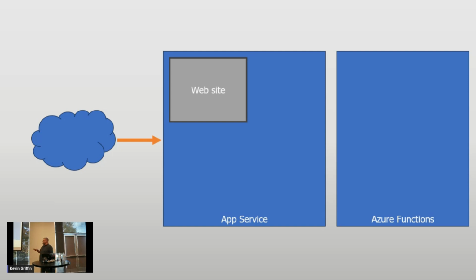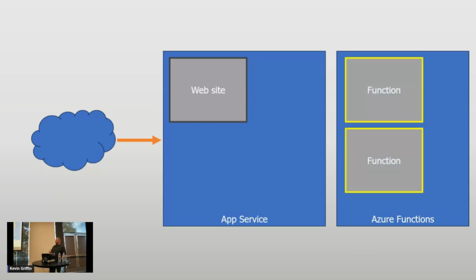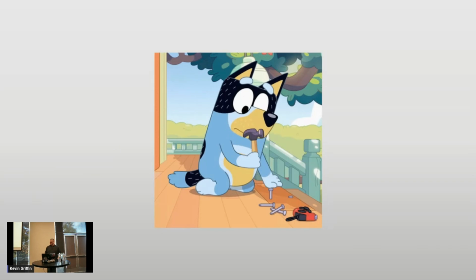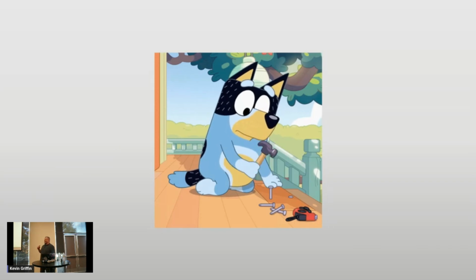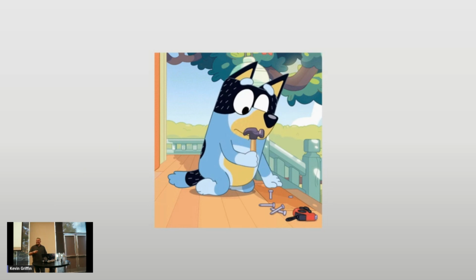And when I learned about Azure Functions, I took a lot of stuff that we were doing in the background of our app services and we moved them to Azure Functions, which is really cool because we just do function A, function B, and it would just run in its own very cost-effective little host. We moved a bunch of stuff to it. I think the bill was like 3 cents. I'm like, oh man, I have a hammer and everything is a nail. I just wanted to put everything in Azure Functions, and I did. We just started moving all kinds of crap to Azure Functions. That ultimately led me to my mistake.